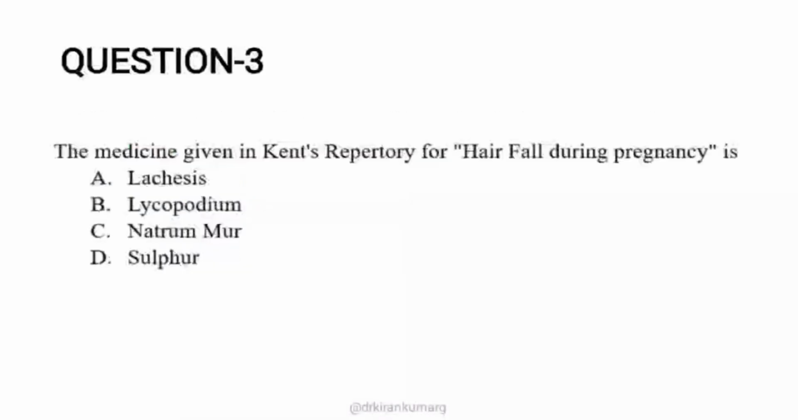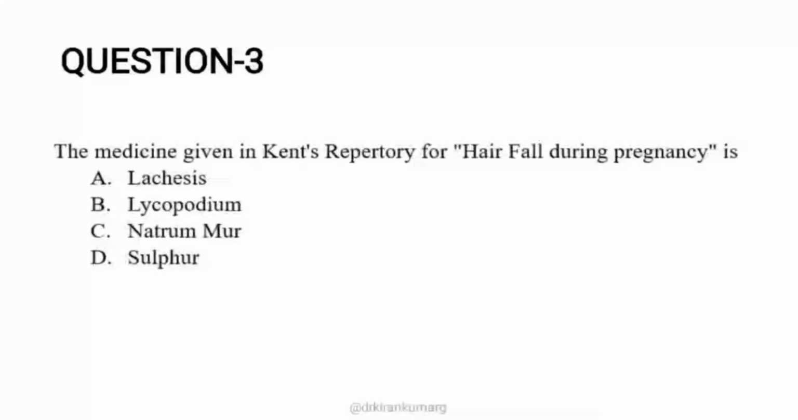Moving on to the next question: the medicine given in Kent's repertory for hair fall during pregnancy. This is a little tricky question, because the majority of aspirants try to answer it based on their previous knowledge or remedial materia medica knowledge. For example, we know for hair fall there are many remedies: phosphorus, fluoric acid, natrum muriaticum, sulphur, lycopodium. But we are not very much aware of Lachesis. It's a twist question, because we have many twisty options, and you may end up answering the wrong option unless and until you have gone through the repertory thoroughly.